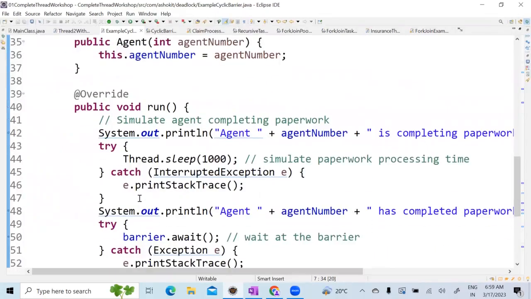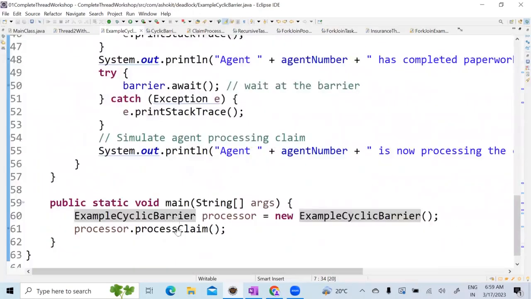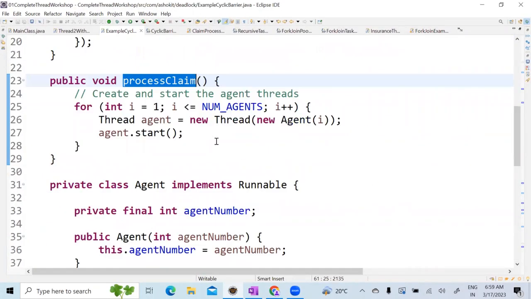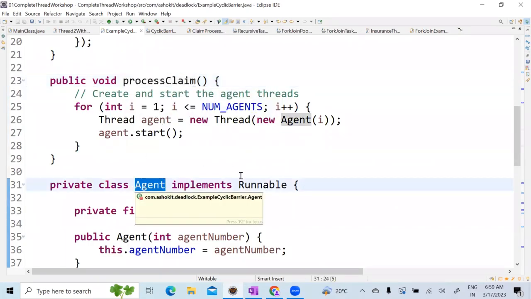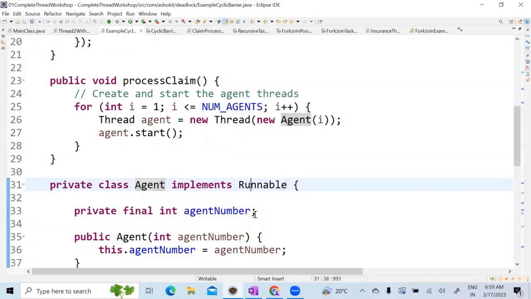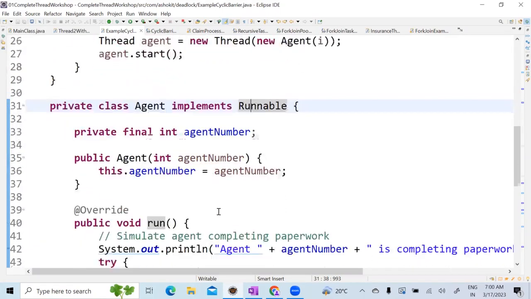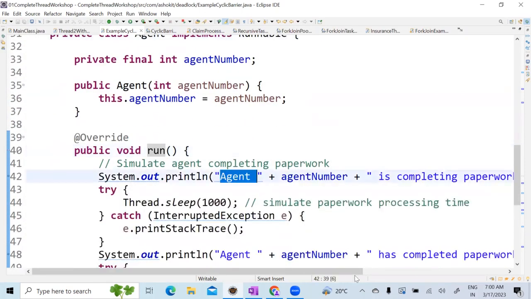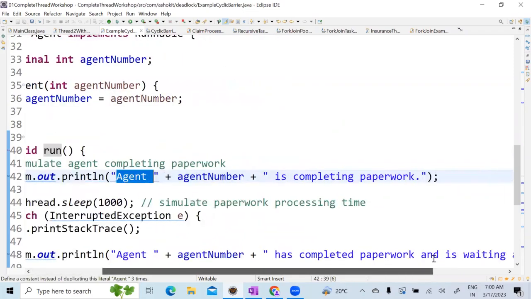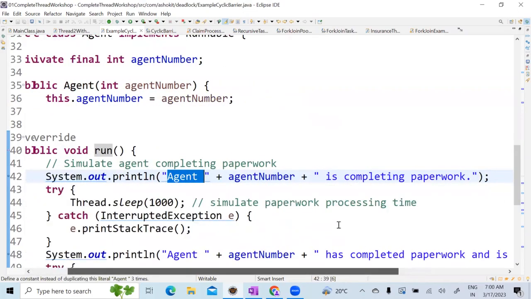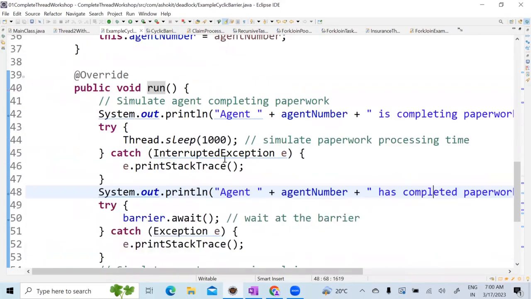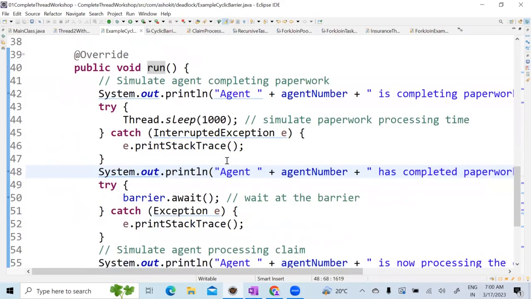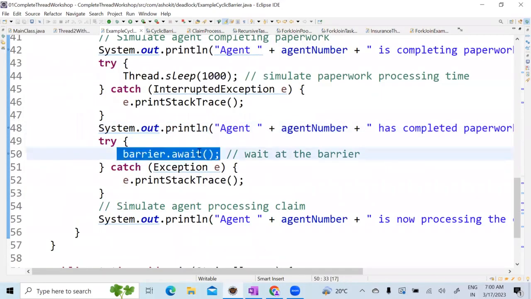Now, in the example CyclicBarrier, we process the claim. In this processClaim method, I have a class called Agent implementing the Runnable interface, and each agent will have an agent number. In the overridden run method, first the agent thread starts working, completing the paperwork. Then barrier.await. I did not write multiple threads here; it is in the same thread only, barrier.await. Let me debug, and you will understand better.